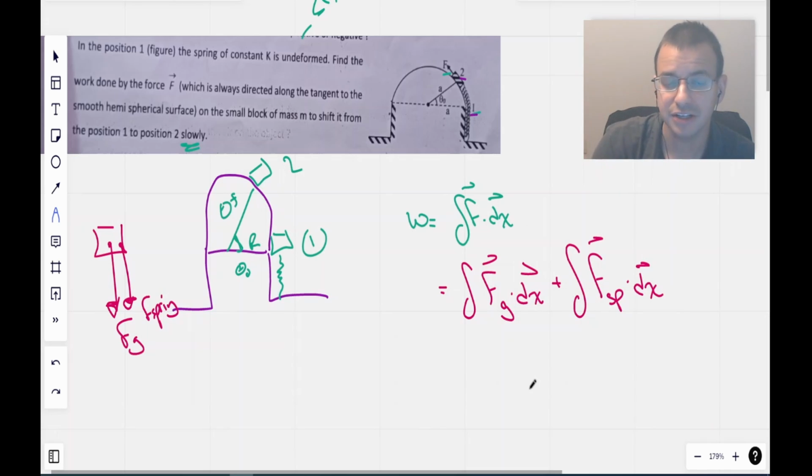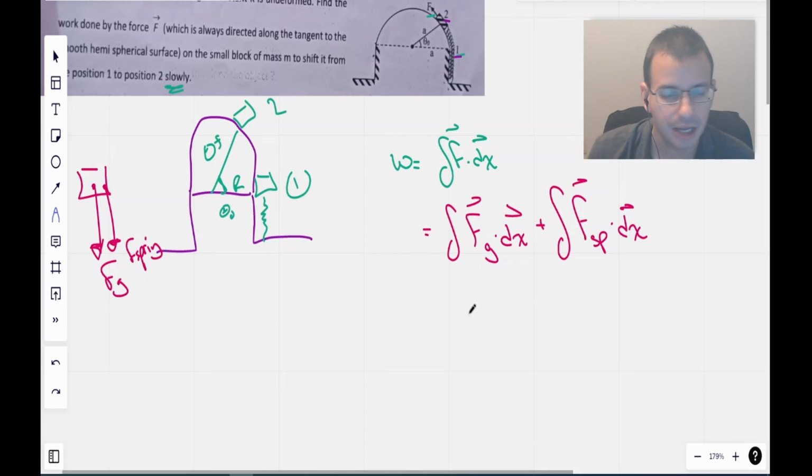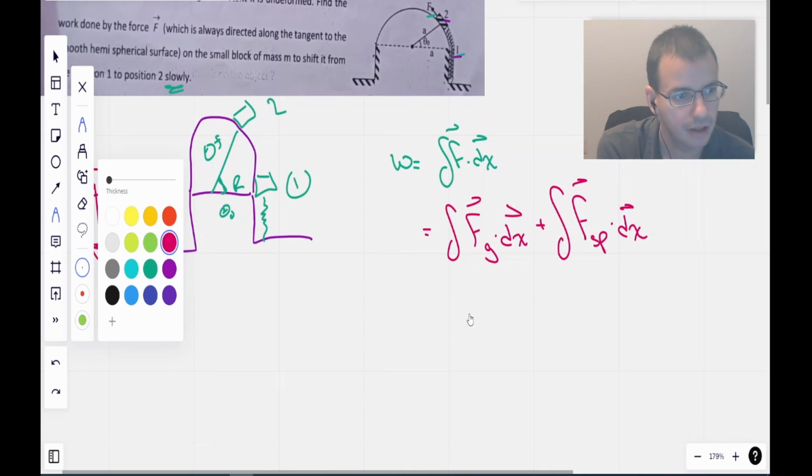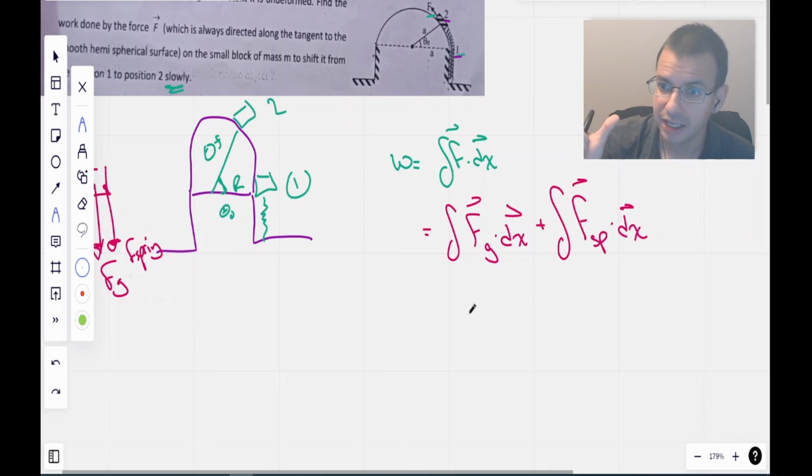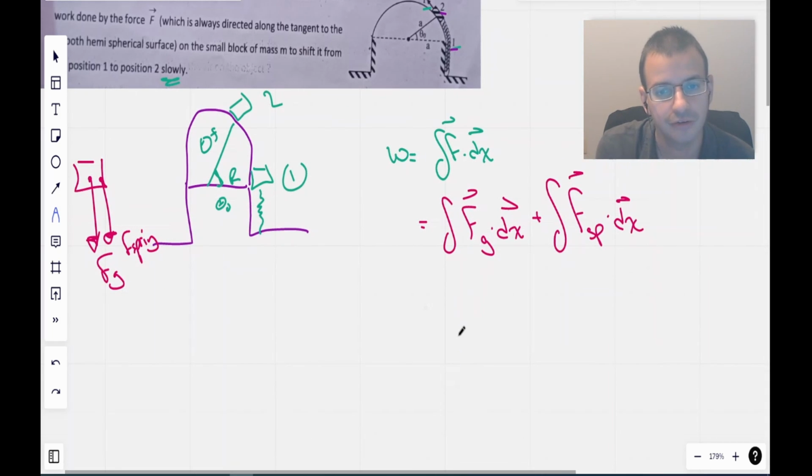I'm going to make everything positive because gravity is acting down and spring is acting down. So I'm not going to care too much about the nuance of the signs because I know that they're all going to act in the same direction. So I'm going to start by looking at what force gravity is. Force gravity is going to be mass times gravity. But this is a dot product, and as we get bigger, the distance of travel is going to be this way. Gravity is going to be down.